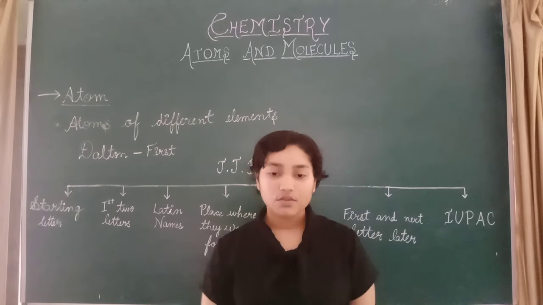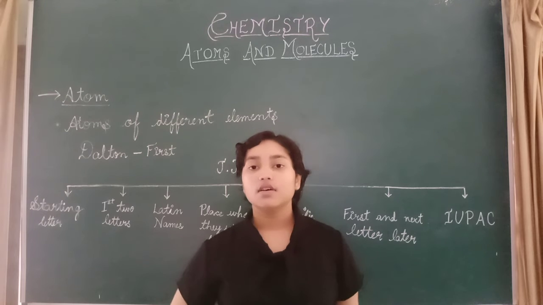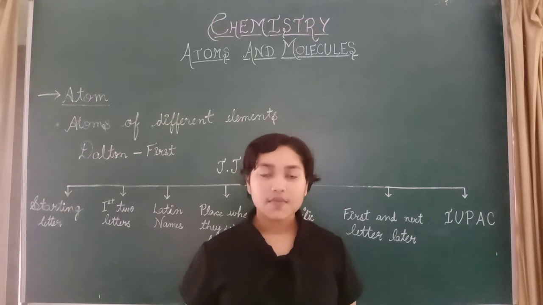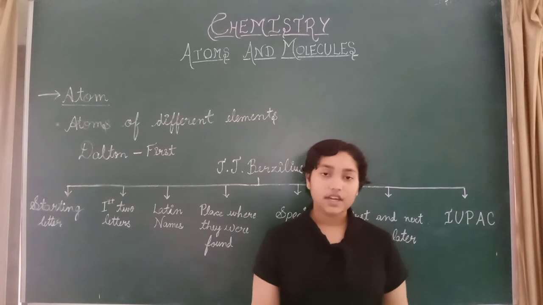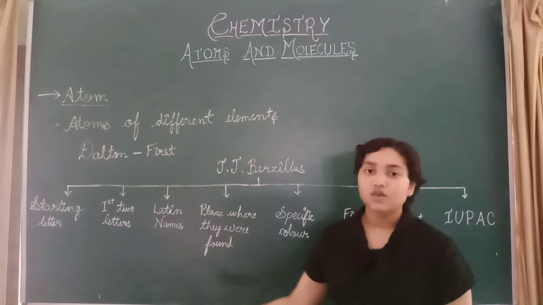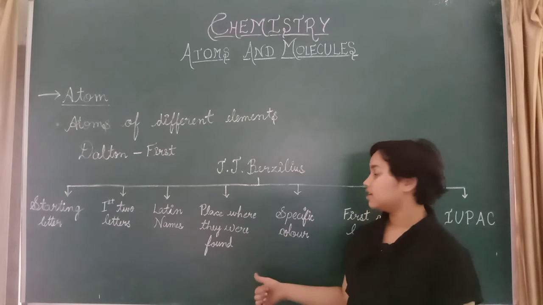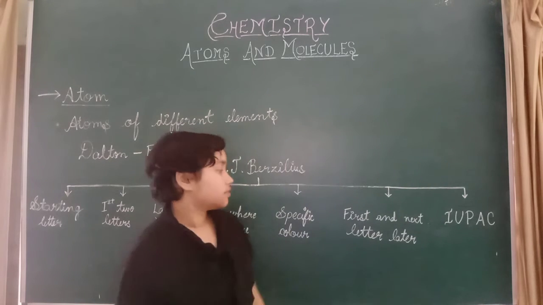name from there. For example, copper from Cyprus. So Cyprus is the country where the element was first found, and they named it copper. So it was similar to Cyprus. So this was the naming of elements after where they were first found.